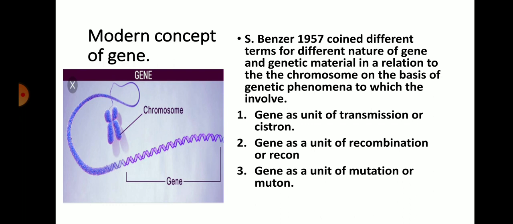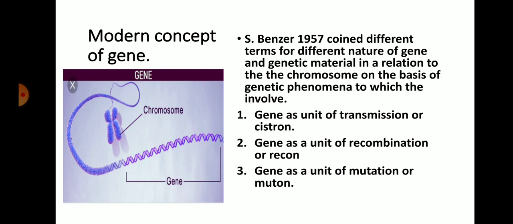First of all, gene as a unit of transmission, which is called cistron. This means the gene is specific for the synthesis of a polypeptide chain. This polypeptide chain synthesis occurs in the cell during transcription and translation. In TYBSc, you studied what is meant by transcription and translation. During transcription, the gene is transcribed into mRNA.